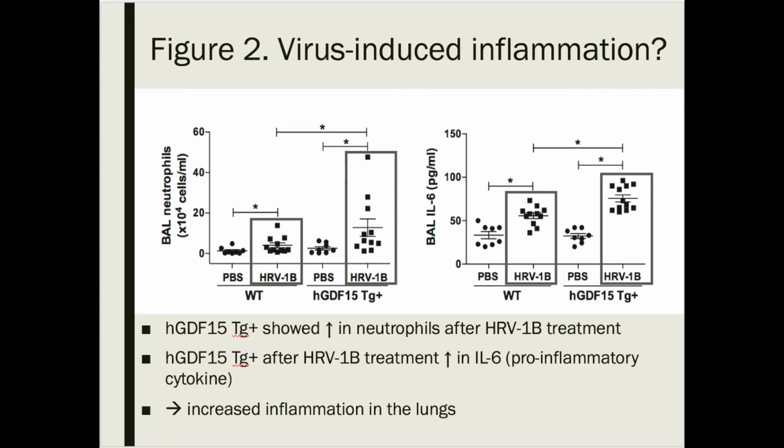In addition to the neutrophil levels, the researchers also measured the levels of pro-inflammatory cytokine, IL-6. And on the x-axis, we have the wild-type and transgenic mice again that were treated with PBS or the HRV1b infection. And on the y-axis, we have the concentration of IL-6. So when comparing the wild-type to transgenic mice expressing GDF-15, we see that in the transgenic mice, there's a significant increase in the pro-inflammatory cytokine IL-6 in the lungs. So both of these results are indicating that there's an exaggerated inflammatory response to HRV infection when GDF-15 is present.